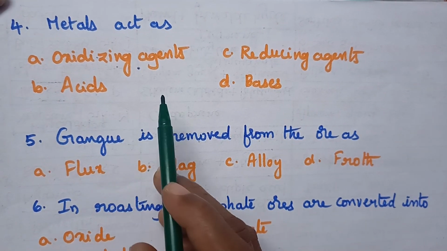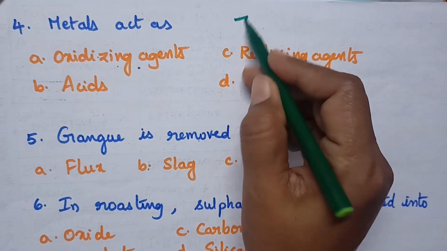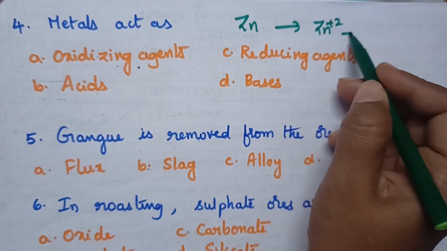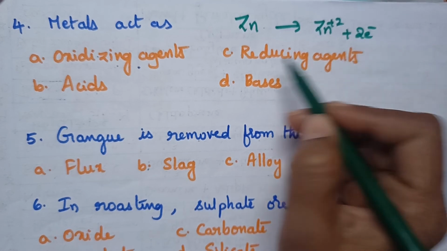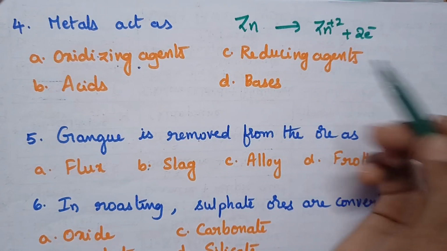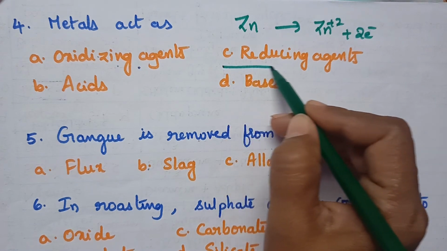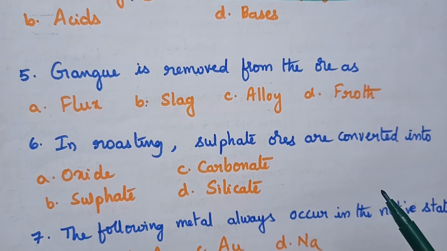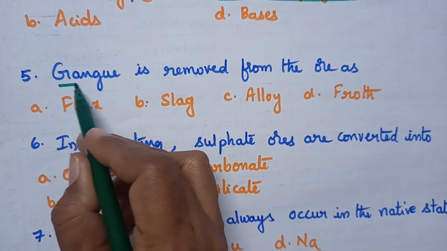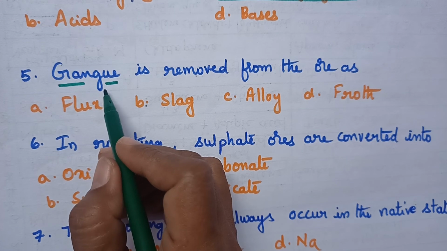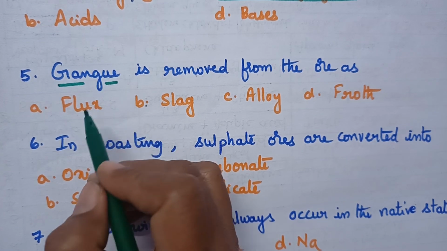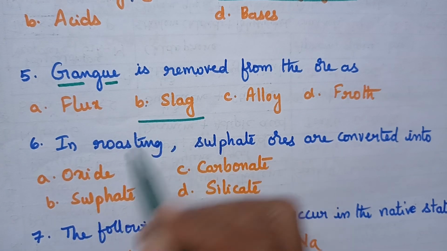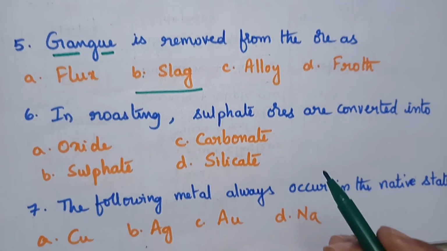So metals act as, whenever you consider a metal, it readily undergoes oxidation with the loss of electrons and hence is capable of reducing other elements, so they act as the best reducing agents. Gangue is removed from the ore. Gangue means earthy impurities associated with the ore, and they can be removed by the addition of flux, and they are removed as slag. So option B is the right answer.